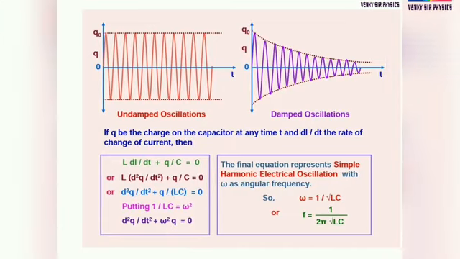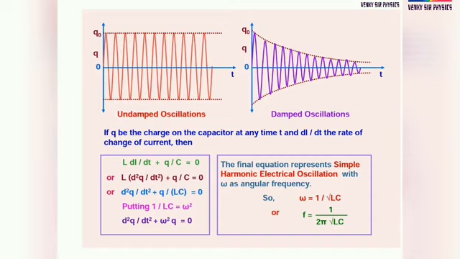L di by dt plus q by C is equal to 0. According to Kirchhoff's second rule, we have to write like that. We know that di by dt is equal to d square q by dt square. So L into d square q by dt square plus q by C is equal to 0. Understand? Rearranging, d square q by dt square plus q into 1 by LC is equal to 0. Putting 1 by LC equal to omega square, d square q by dt square plus omega square q is equal to 0.